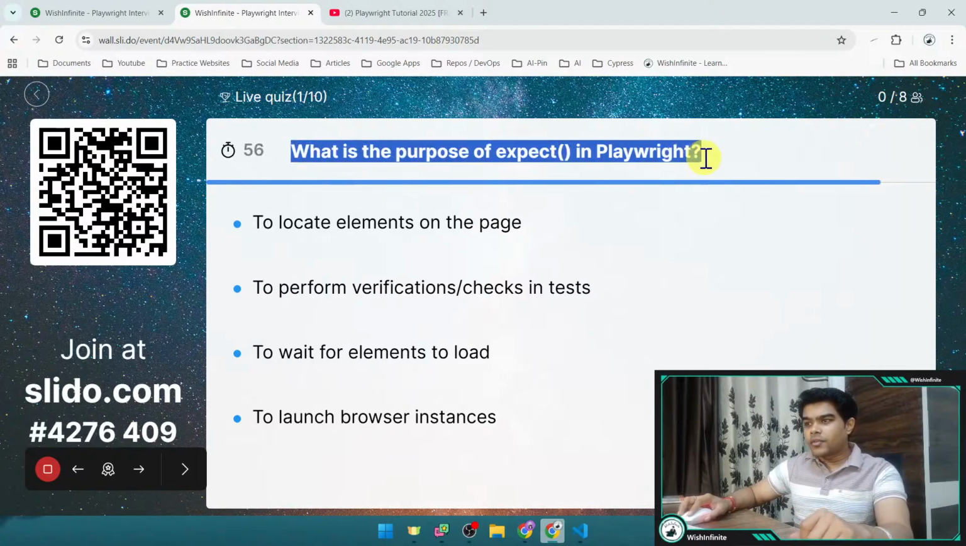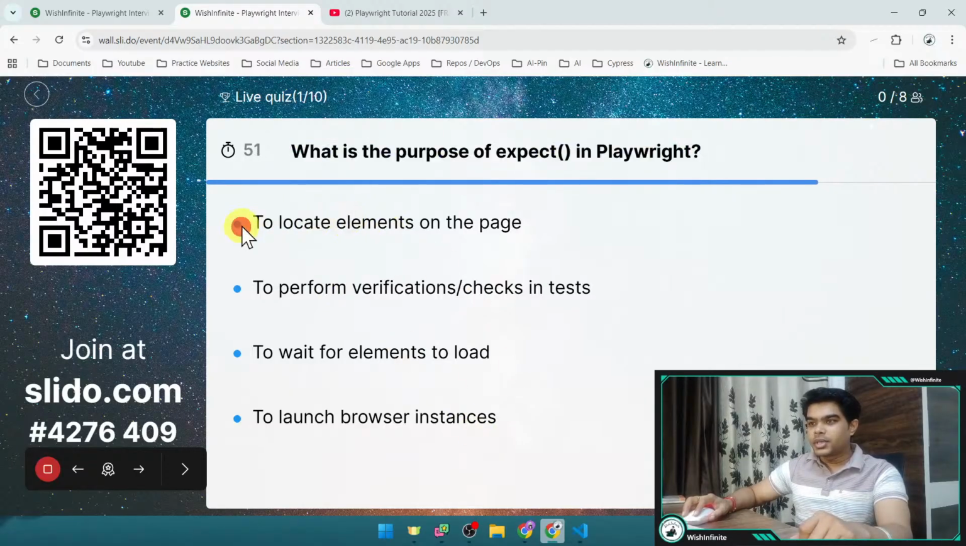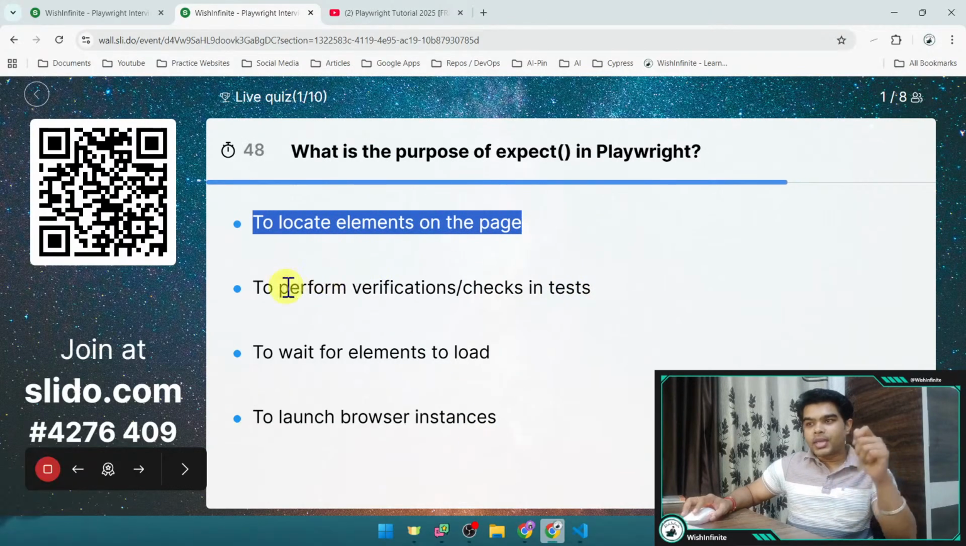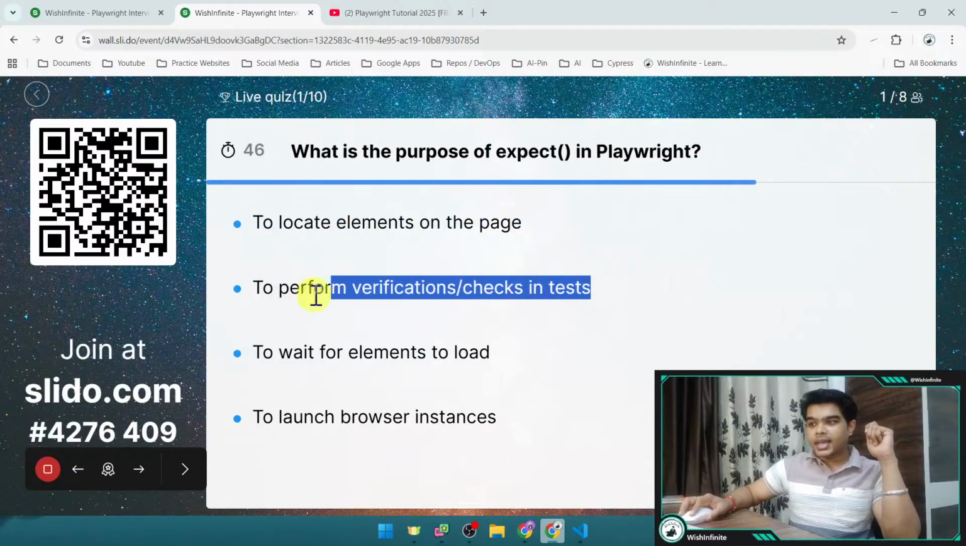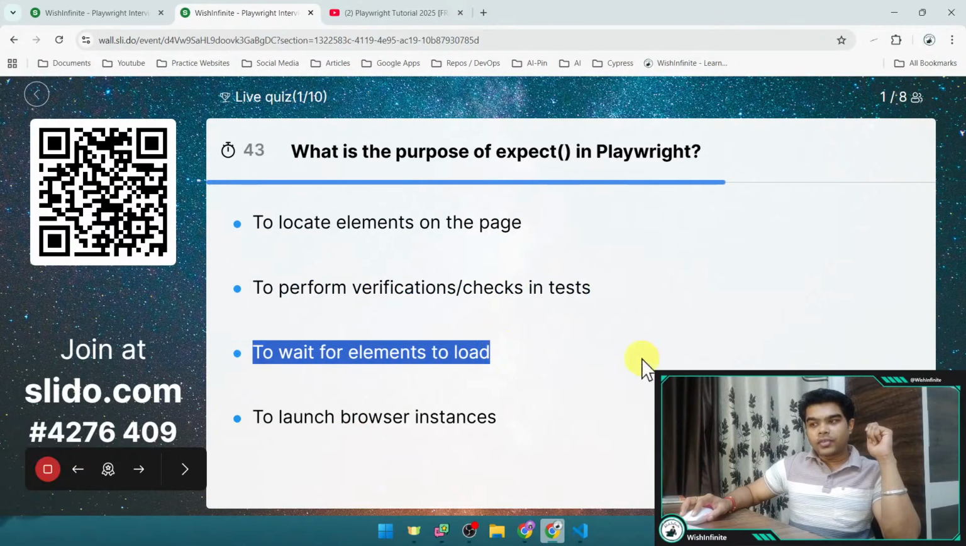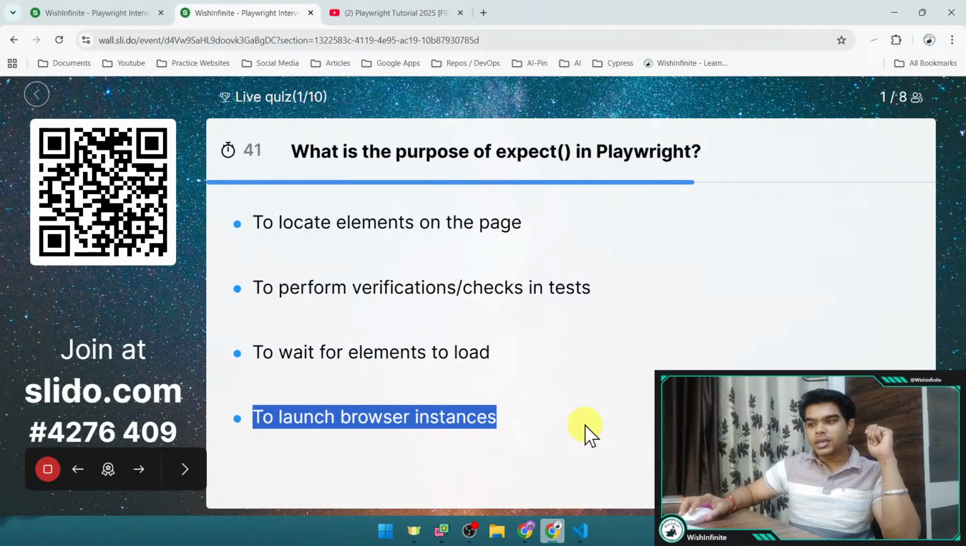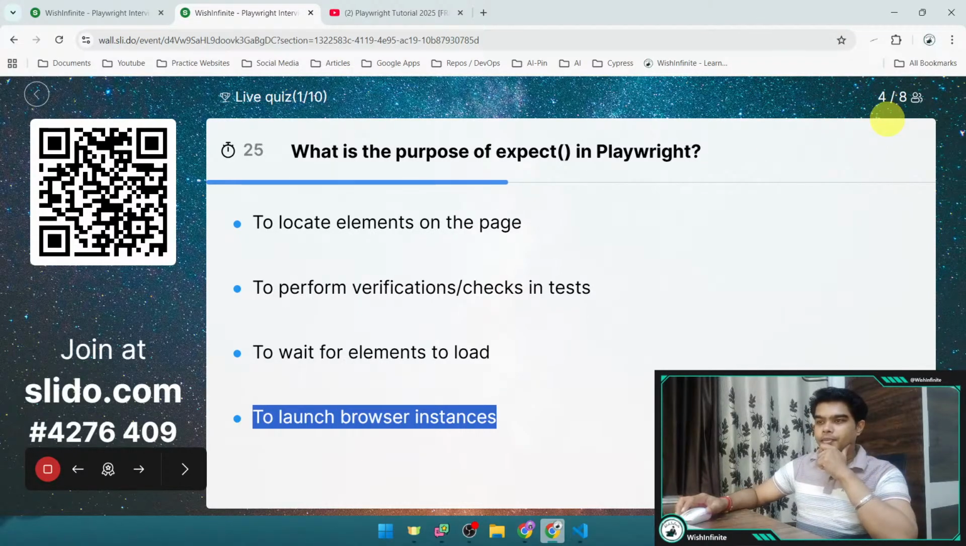What is the purpose of expect in Playwright? And here are the different options: to locate elements on the page, to perform verifications and checks in tests, to wait for the element to load, and to launch browser instances. Now you can give the correct answer. You have 35 more seconds. Only one person has given an answer. Two people have given an answer. Guys, hurry up. We have 20 more seconds.